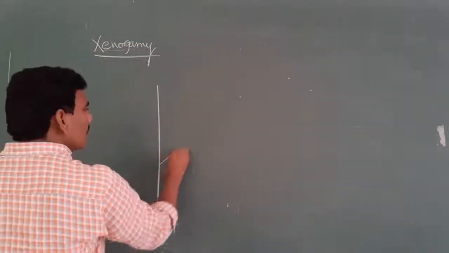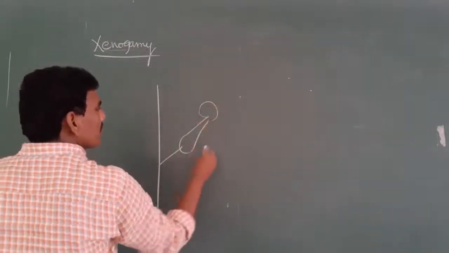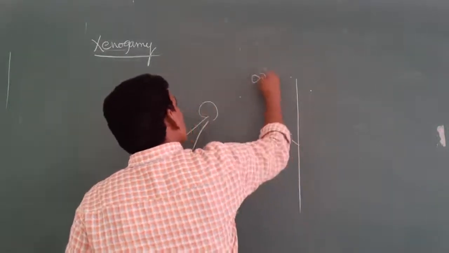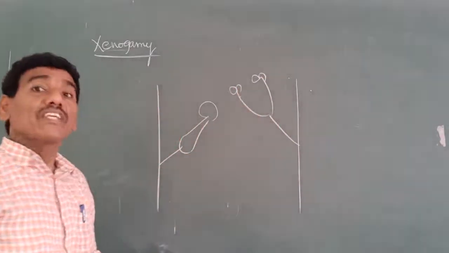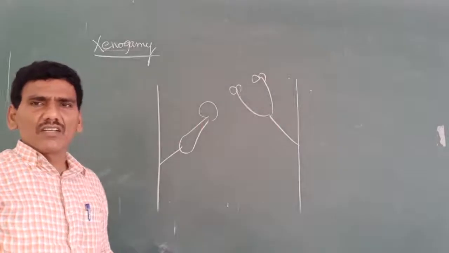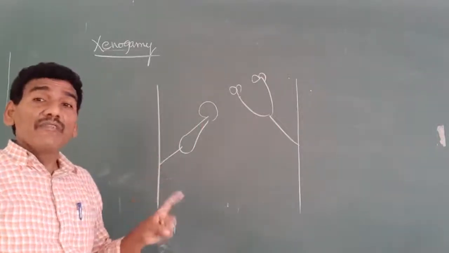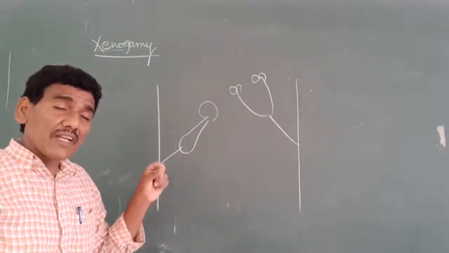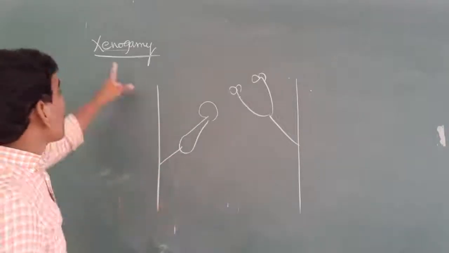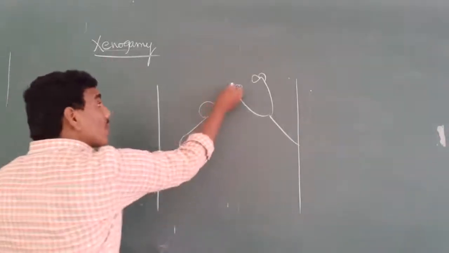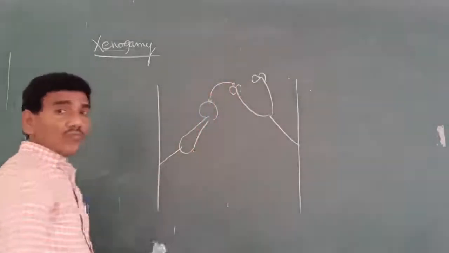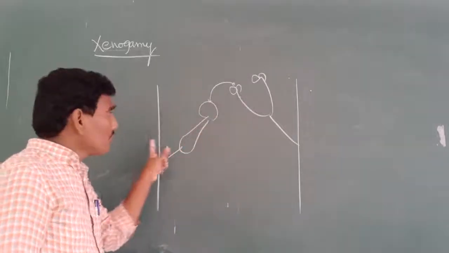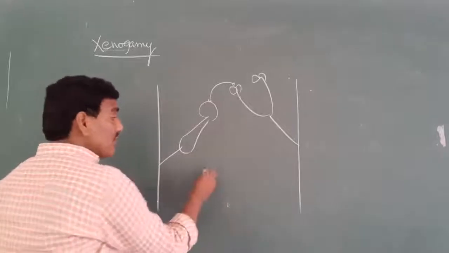Here, this is one plant. This is another plant. Mostly these are dioecious plants. What is meant by dioecious? Here both male and female flowers are developed on two different plants. These types of plants are called dioecious plants. What is the definition of xenogamy? The transfer of pollen grains from anther to stigma of two different flowers of two different plants of the same species.